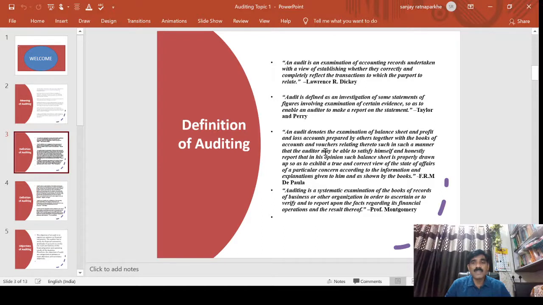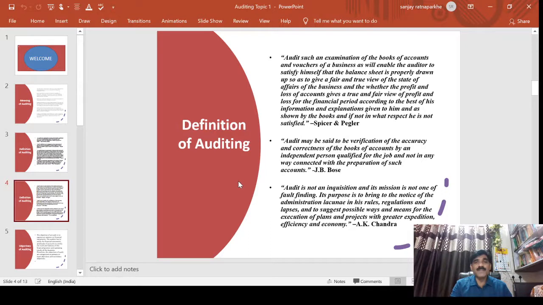Next definition, Professor Montgomery. According to him, auditing is a systematic examination of the books and records of a business or other organization in order to ascertain or to verify and to report upon the facts regarding its financial operations. Next definition we see is Spicer and Pegler.